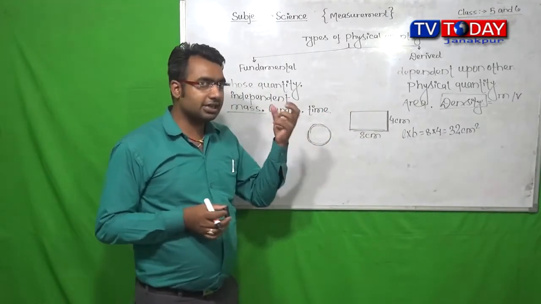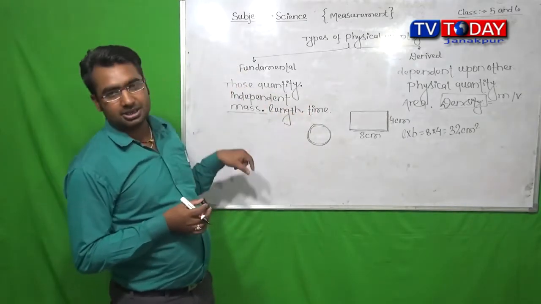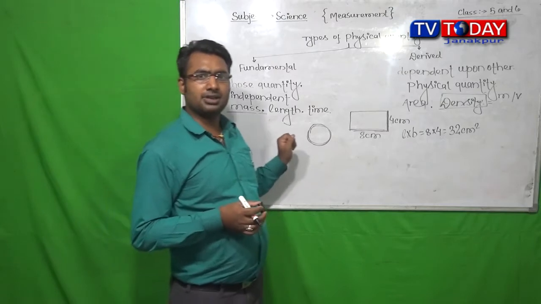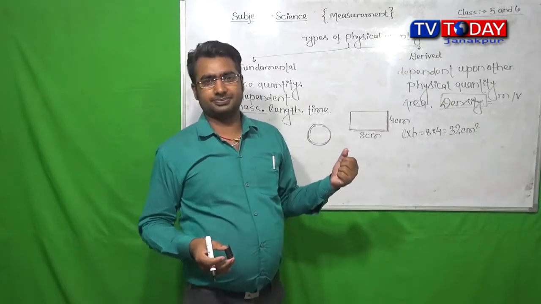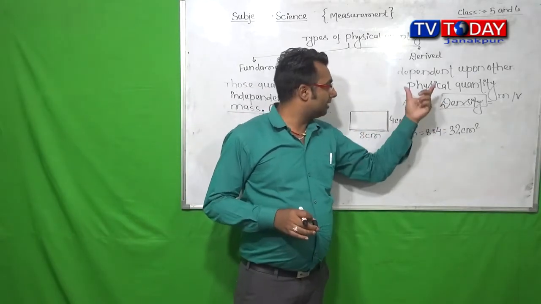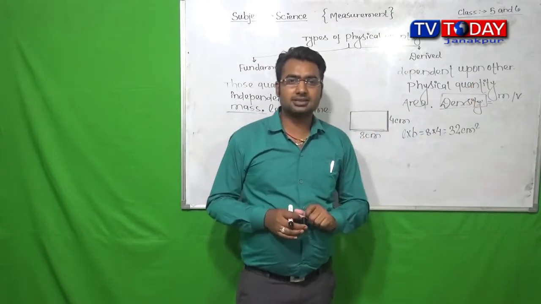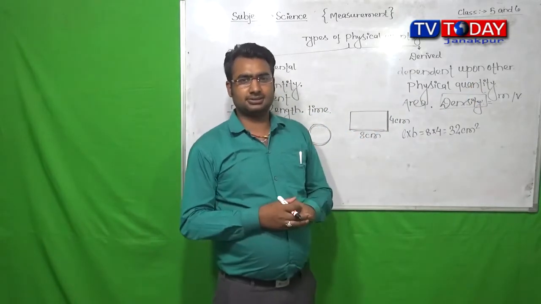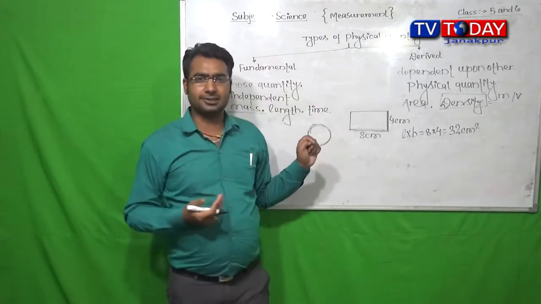We can take the measurement of those physical quantities which come under the fundamental physical quantity directly, without measuring any other physical quantity. But on the other side, area, density and volume of the substance need measurement of other physical quantities.